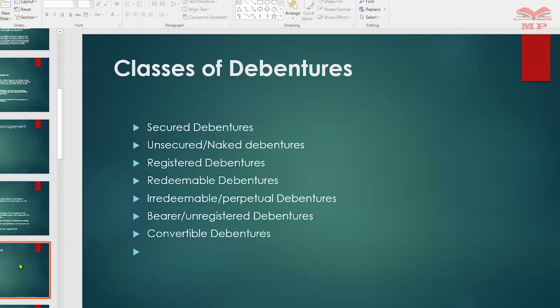We have bearer or unregistered debentures. They are payable to a bearer, and they're regarded as negotiable instruments and are transferable by delivery. And this is where we were also talking about, you give out a blank share certificate. So you as Emanuela, once you accept it and present it, you're the bona fide owner. So this is what we mean.